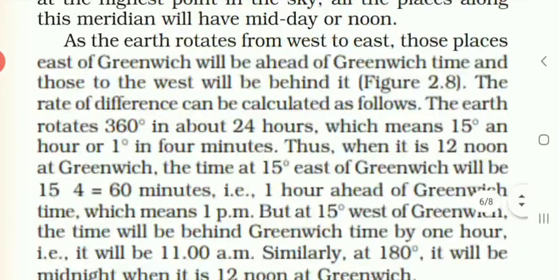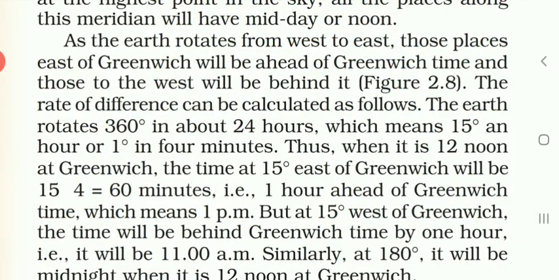So this is the importance of the Greenwich Mean Time, that is really very important to understand.